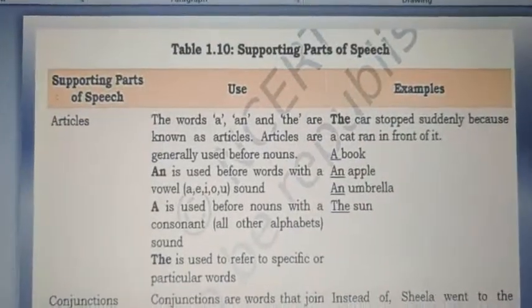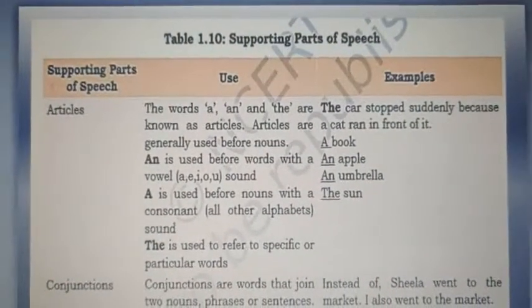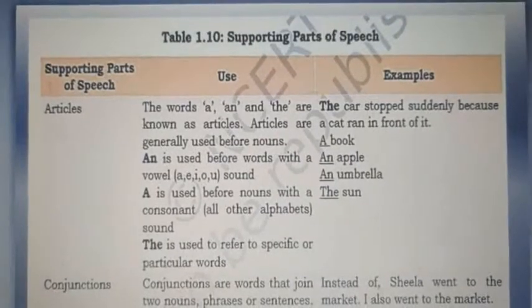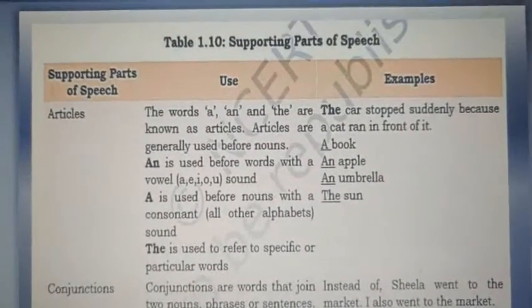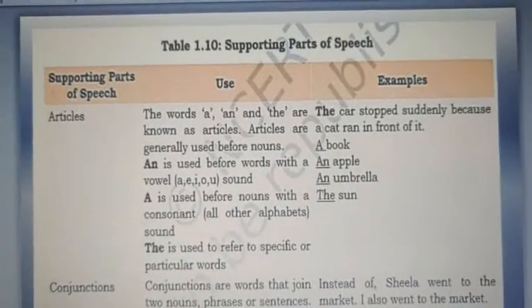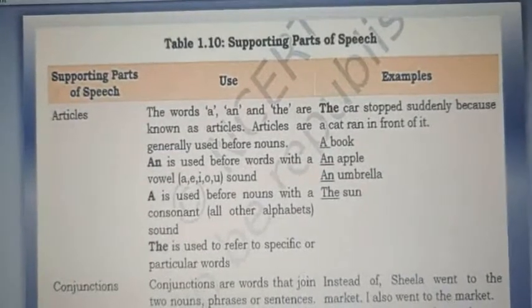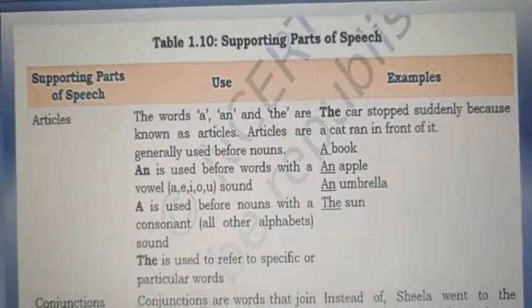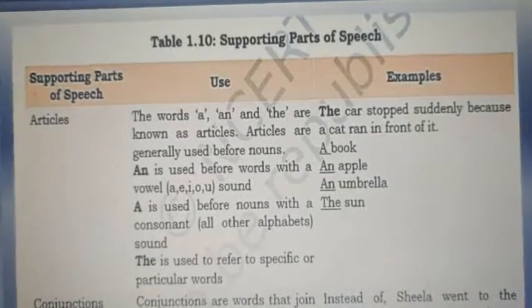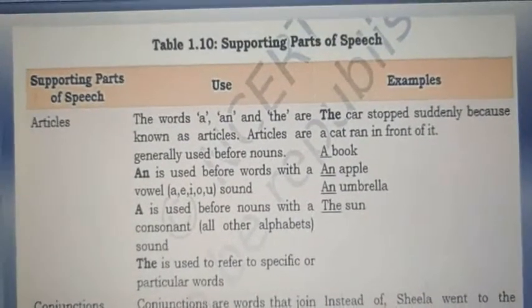So let's discuss the next topic, which is articles. The words a, an and the are known as articles. Articles are generally used before a noun. An is used before words with a vowel sound, which are a, e, i, o, u. A is used before a noun with a consonant sound, all other alphabets, and the is used to refer to a specific or particular word. The car stopped suddenly because a cat ran in front of it.